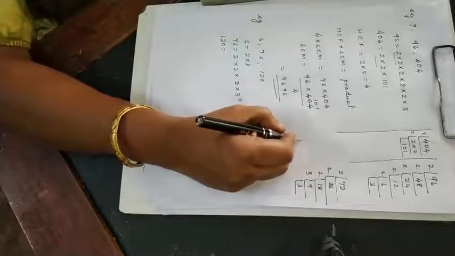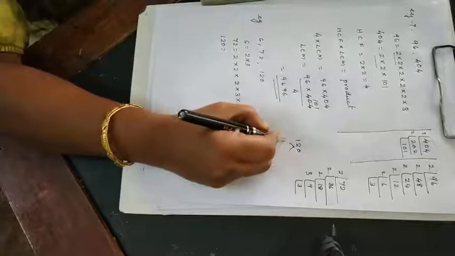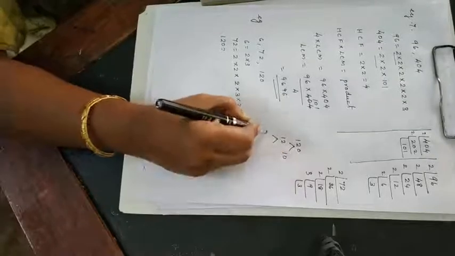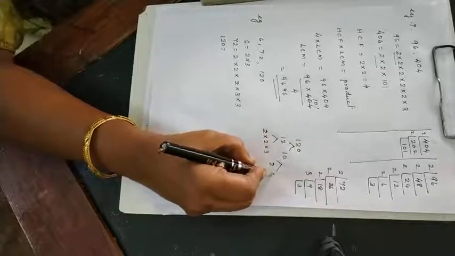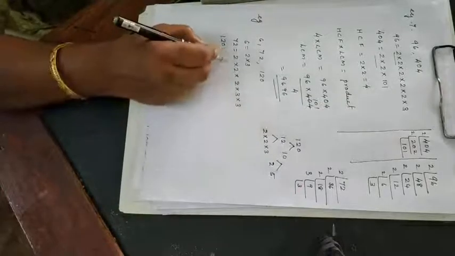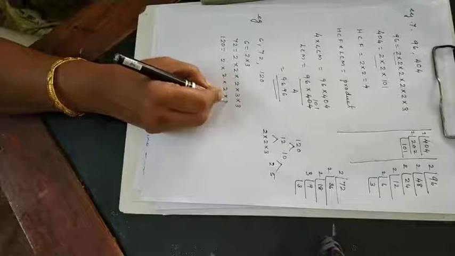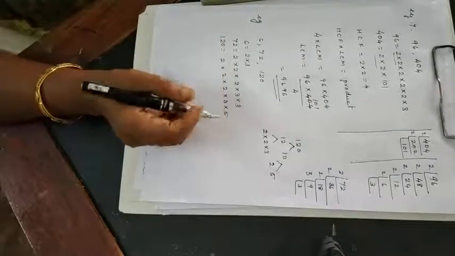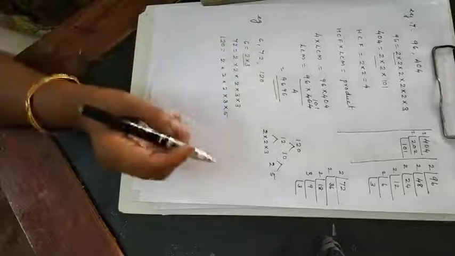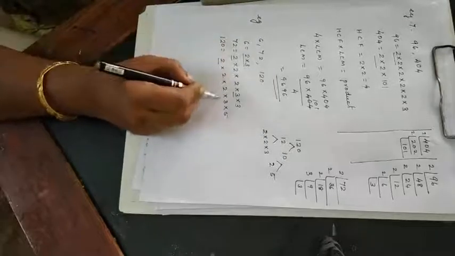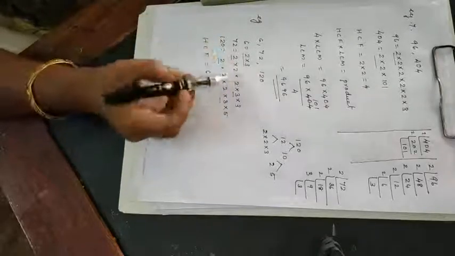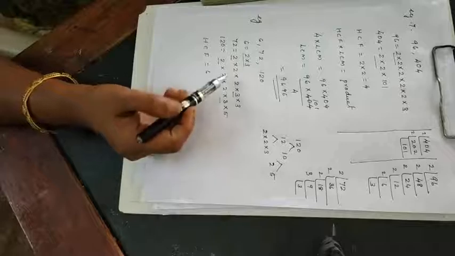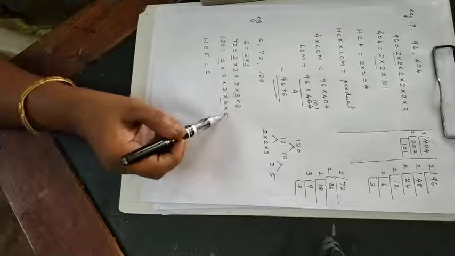So one thing we will do like this. 12 and 10. How will you split 12? 2 into 2 into 3. How will you split 10? 2 into 5. Whichever method you feel easier, you can take that. So 2 into 2 into 2 into 3 into 5. Now look here, which is the HCF? We are getting the common one, that is HCF is equal to 6, and LCM will be 6 into 2 into 2 into 5 you will get.